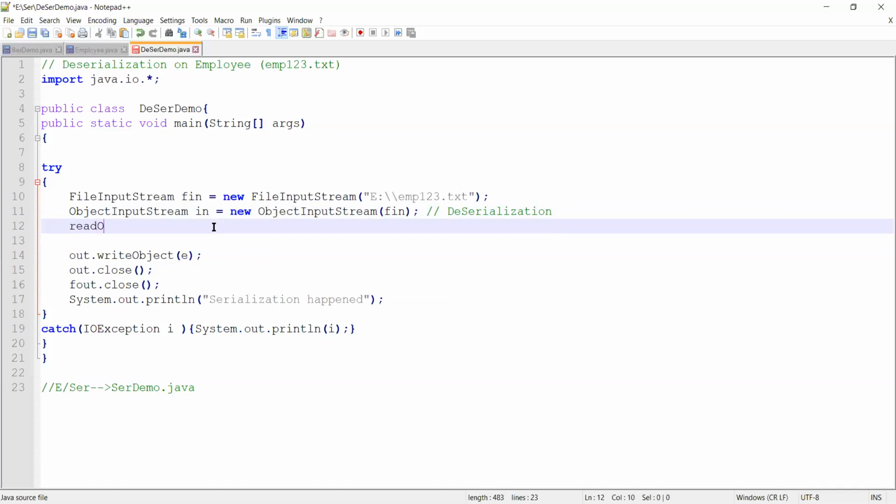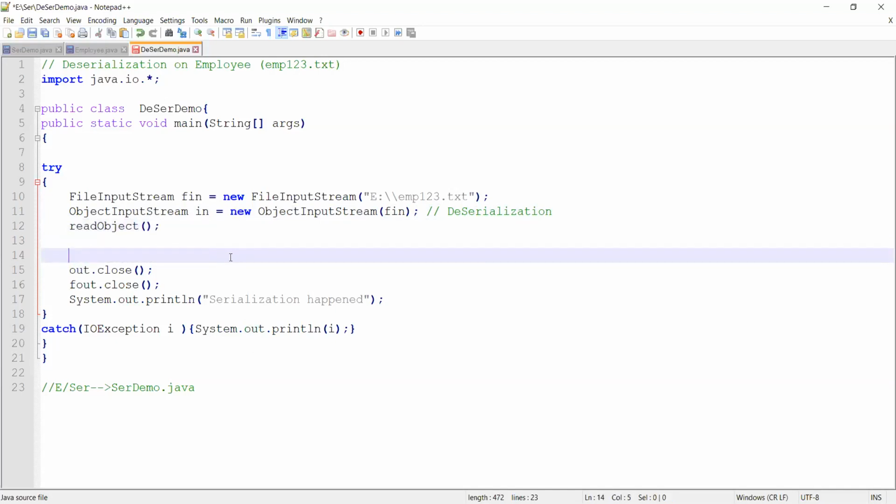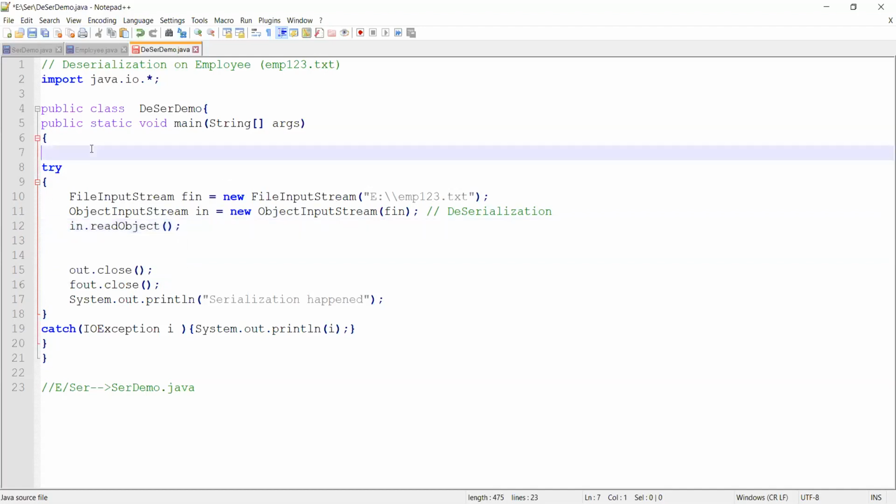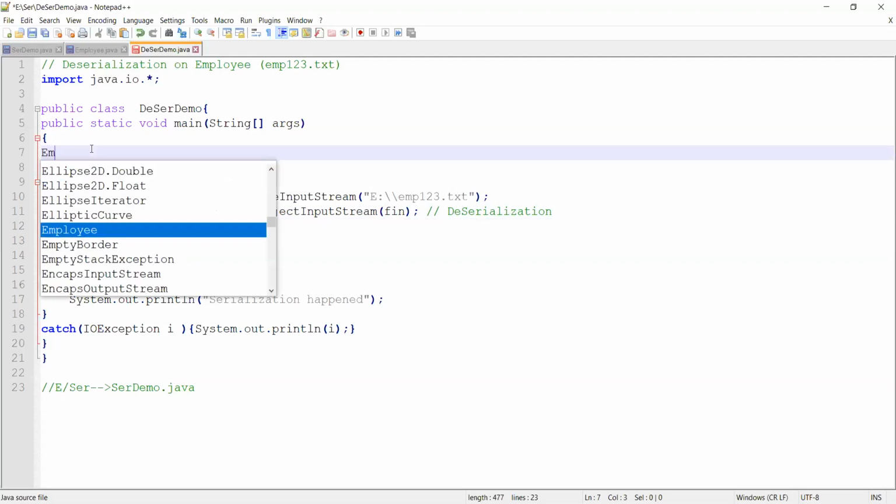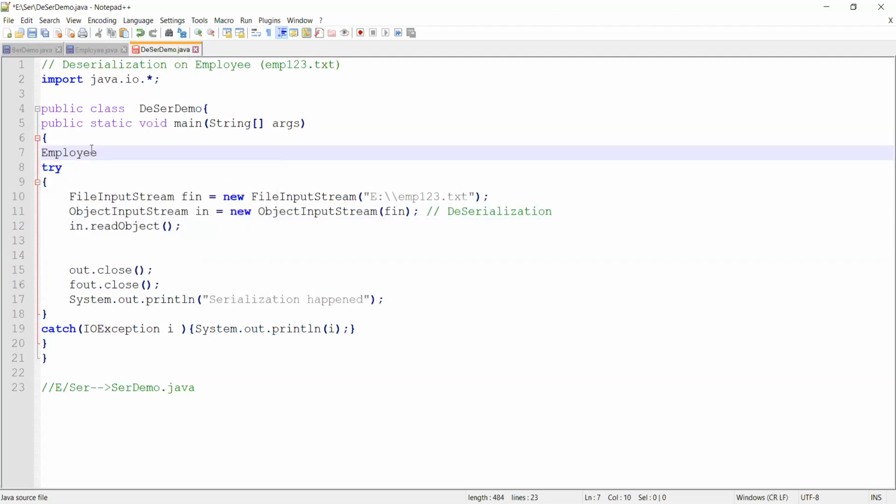I use the readObject method. I am reading it. It is a method. For that, let's have a dummy object. Let's say Employee E. By default it is null.